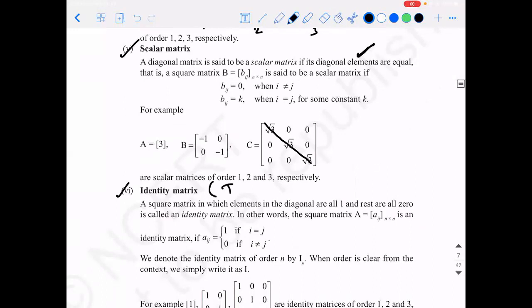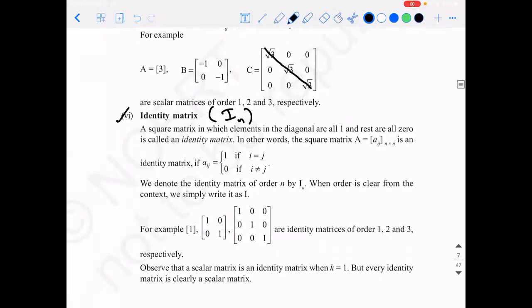This is an important one, right? Identity matrix is represented by the symbol I with a suffix n here. So what is an identity matrix? A square diagonal matrix. Yes. A diagonal matrix with all the diagonal elements as 1 is what we call an identity matrix, and we know the importance of identity matrix, right? It has an important role because in multiplication, this is what is used as the identity.